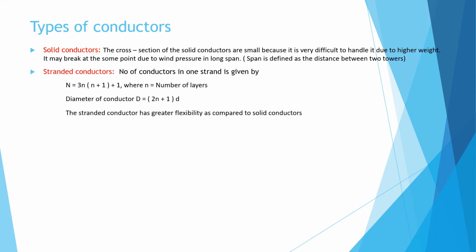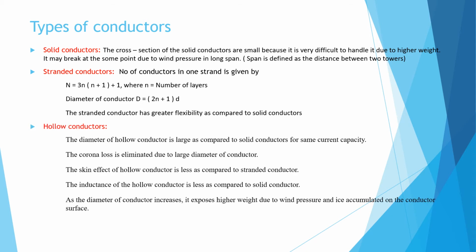Then the next type is stranded conductors. Stranded conductors means inside one insulation, small diameter conductors are placed together. Central it is 1, around it 6, then around it 12, like this. So these are known as stranded conductors. That means small conductors are placed together to form only one conductor.